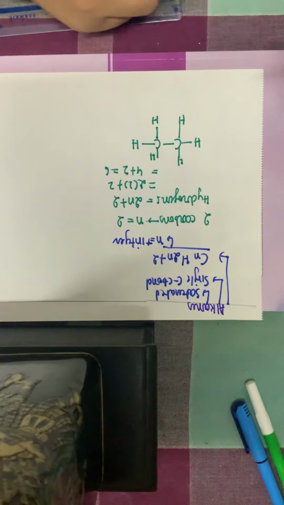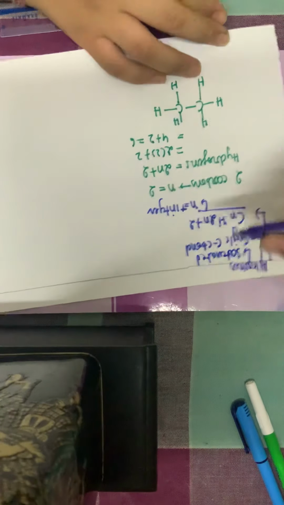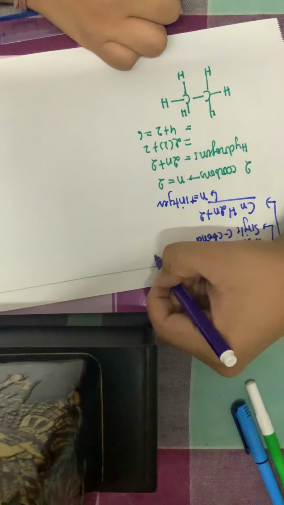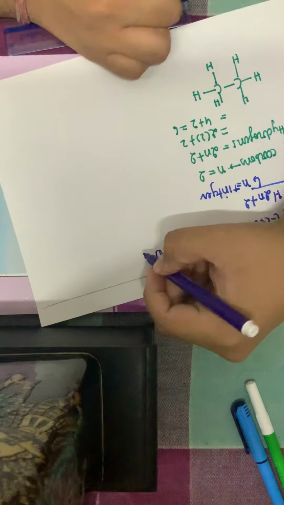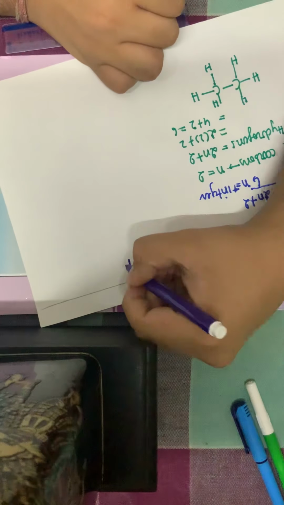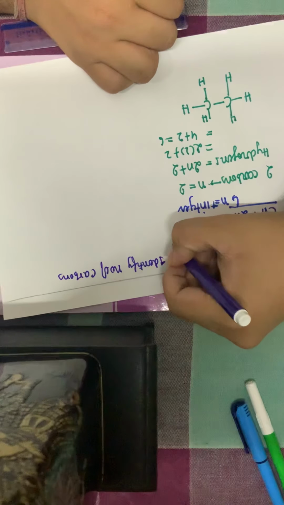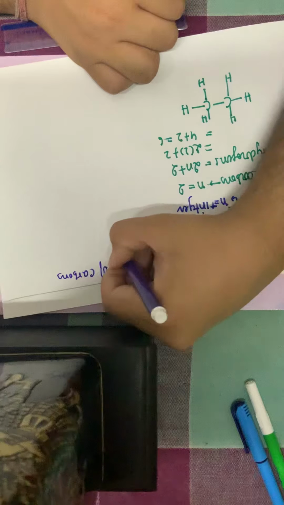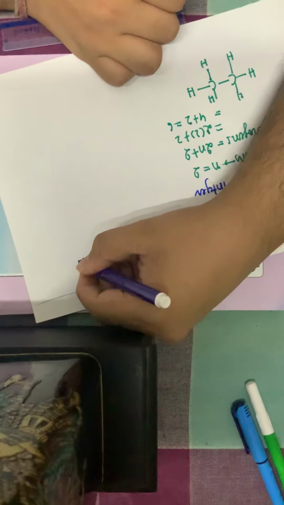Now for naming of this compound, the best way of naming is, number 1, first identify the number of carbons. Number 2, end the name with "ane" of alkane.